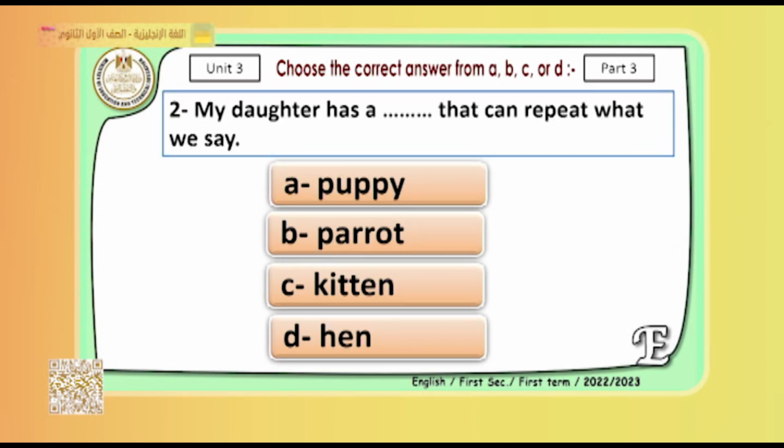Question number 2. My daughter has a parrot that can repeat what we say. We said that there is a bird with colored feathers that can repeat the words. What is it called? It's called, of course, the parrot. The parrot is a bird which can repeat the sound of humans.